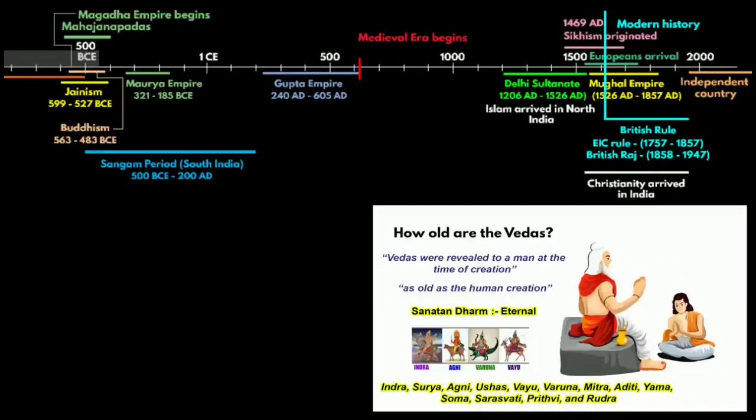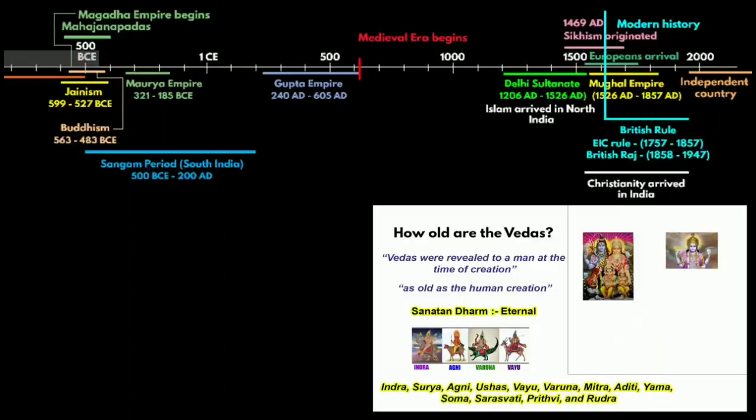Some of the prominent deities that are mentioned in the Vedas are Indra, Surya, Agni, Usha, Vayu, Varuna, Mitra, Aditi, Yam, Som, Saraswati, Prithvi and Rudra. But today, if you notice, in modern Hinduism, most Hindus are devotees of Shiva and Vishnu. And by the way, Vishnu is a Rig Vedic deity, but not a prominent one when compared to Indra, Agni and others. So the question comes, how did modern Hinduism find devotion in gods like Shiva, Vishnu, or their avatars and reincarnations, for example Ram, Krishna, when there is no mentioning of these names in the Vedas directly?